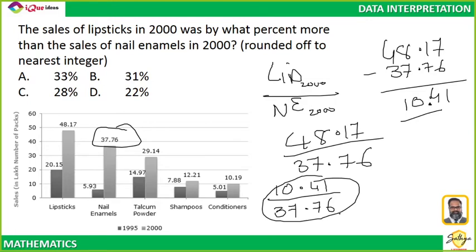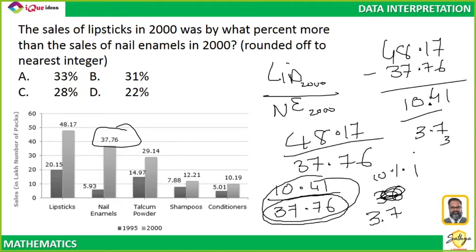Now guys, if you want to put in the effort and do the calculation, you can. But in the exam I don't like doing calculations, right? I want to do my guess work from the options. I want to guess the answer. So how will I guess it? Take 37.76. 10% of this will be roughly 3.7, and 3.7 multiplied by 3 is how much? 3 sevens are 21, 3 3s are 9, 11.1. So 30% itself is 11 point something.